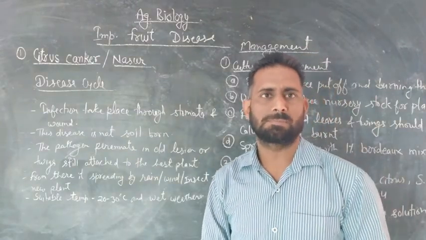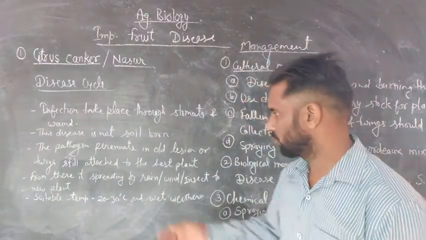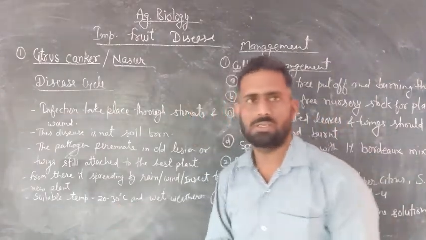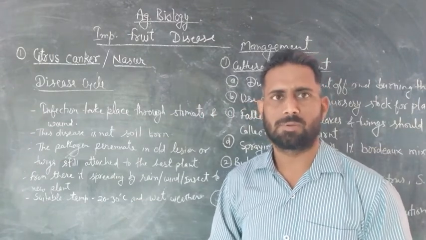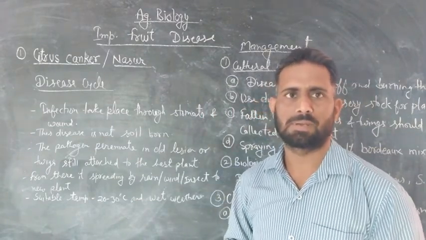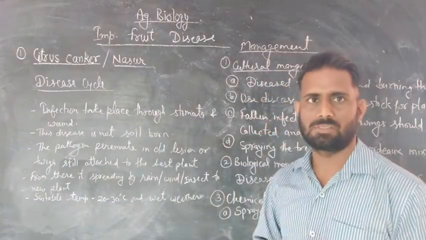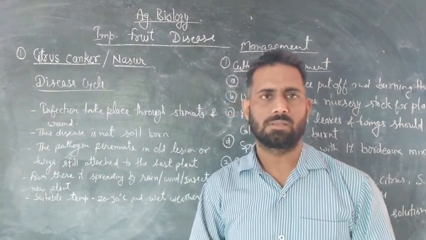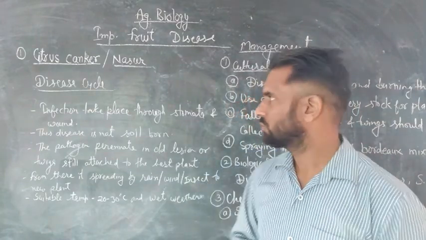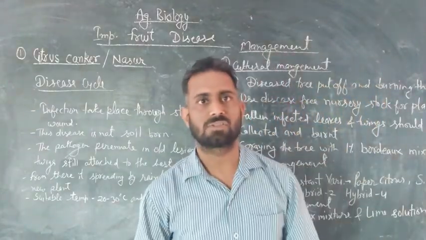For the fast spreading of this disease, the suitable temperature is 20 to 30 degrees centigrade, and wet weather is more suitable for spreading this disease fast. So this condition is suitable for the growth of this disease. Okay, so this is about the disease cycle of citrus canker.